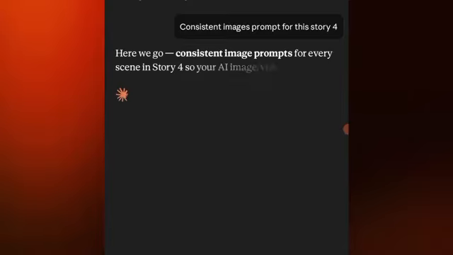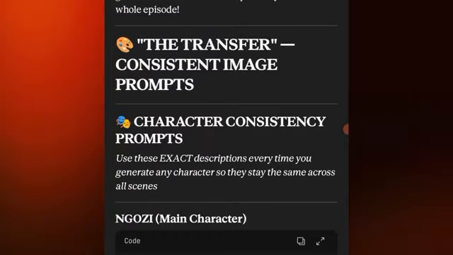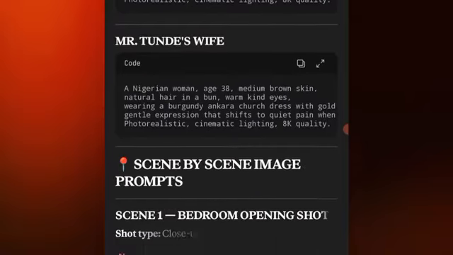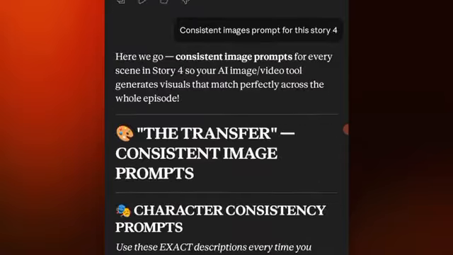So you are going to have a list of the consistent image prompts based on the characters, the main characters, just to help you. So you see the description: Ngozi, Tunde, Tunde's wife. These are exactly the people that are in the scene, okay?